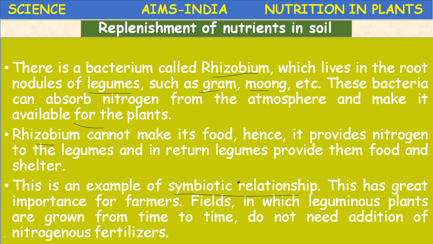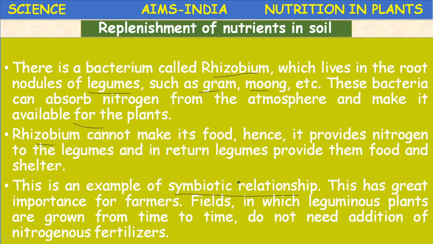So that's why a scientific method called crop rotation has been introduced to improve the yield without adding more chemical fertilizers. Rotation of crops has two advantages. One is it will replenish the nutrients in the soil. The second one is it will stop diseases from spreading.